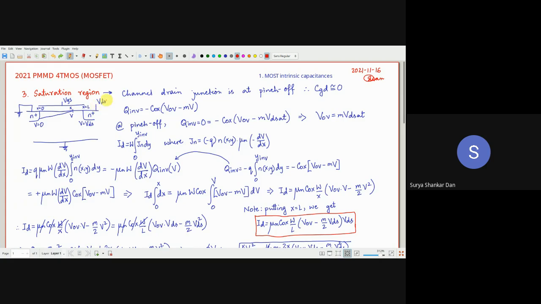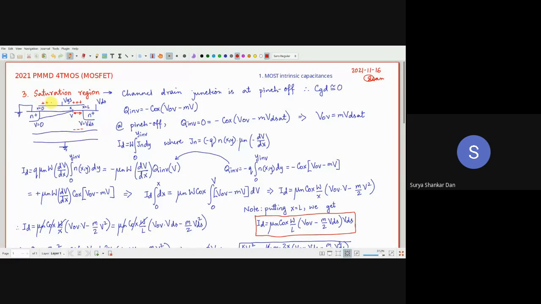The first thing first, the channel drain junction. This is the channel region and this is the drain region, right? The channel drain region is at pinch off. That means there is no channel here. If there is no channel, then the capacitance is essentially going to be very, very small. Within this region there are some plus charges here, and the minus charges are scattered somewhere in the depletion boundary, because that is where the depletion charges are located. So this charge separation is much higher than in this other region,